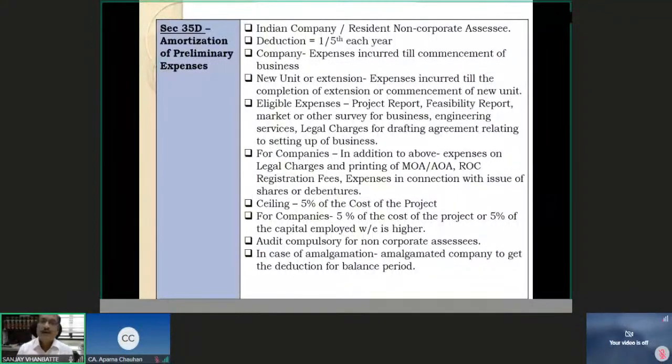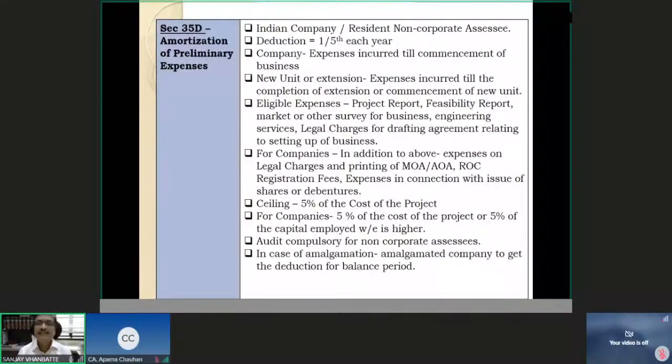Then eligible expenses: project report, feasibility report, expenses incurred for preparing or getting prepared, obtaining a project report, feasibility report, market or other type of survey reports, engineering services, legal charges for drafting agreements relating to setting up of the business. So you understand that I'm trying to set up the business and understand the feasibility of the project, and in that connection I am incurring various categories of these expenses. I am eligible for their amortization, 1/5 every year.